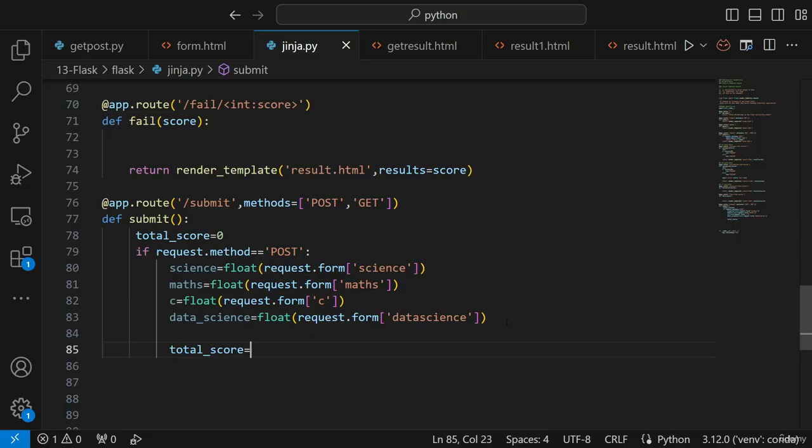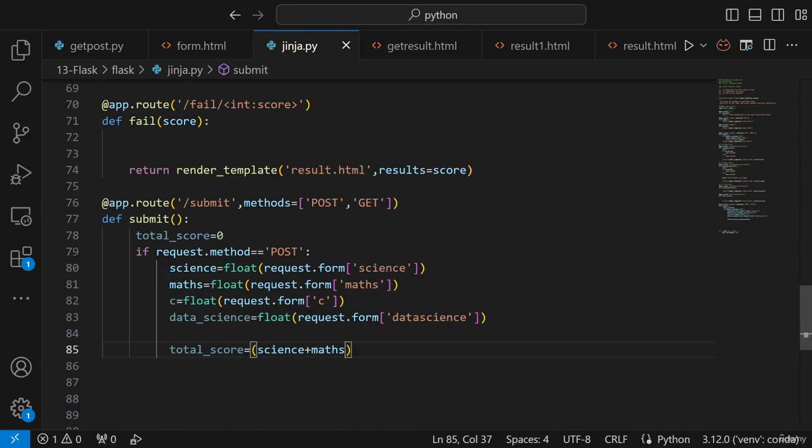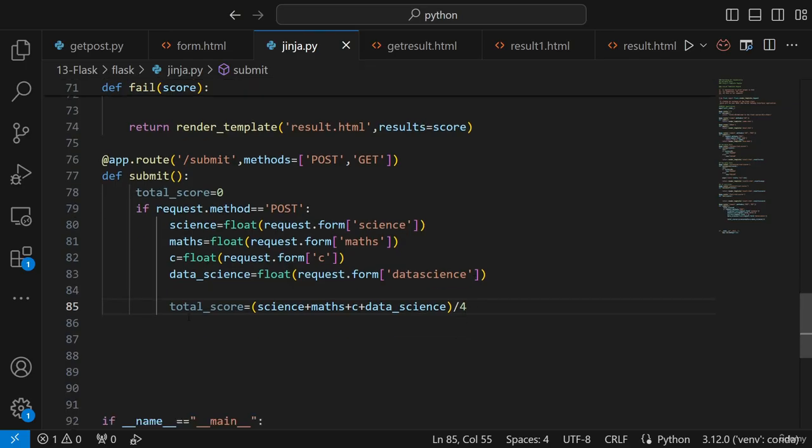With respect to this total_score, I will take the science marks plus maths marks. And remember, I have also done the typecasting to float over here by default. The reason is that whenever we write any form in our page, it will capture the data as a string. And finally, I will write my data science marks. So I will add this C plus data science. Once I add this, I will divide by 4. Now, once I divide by 4, you'll see that I'll be getting my total score.